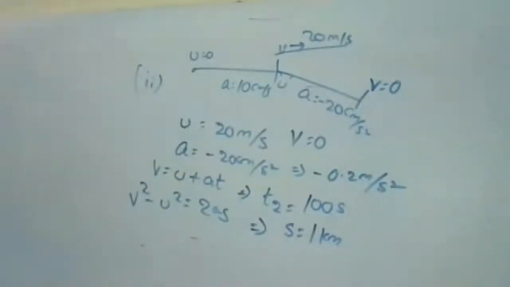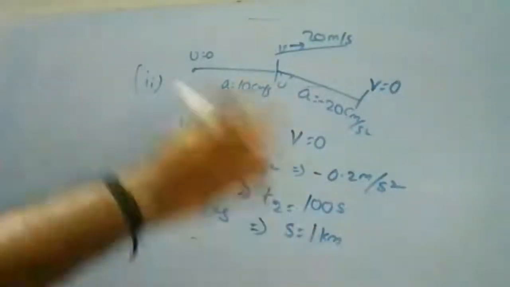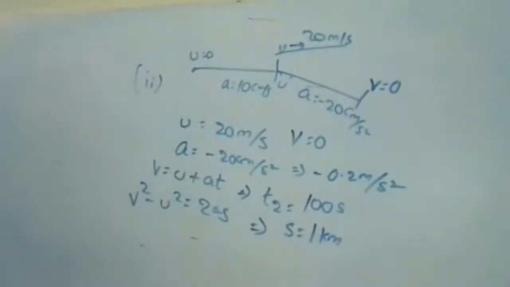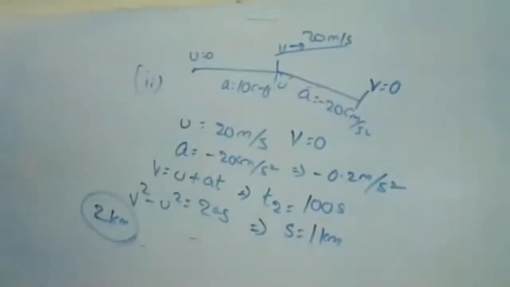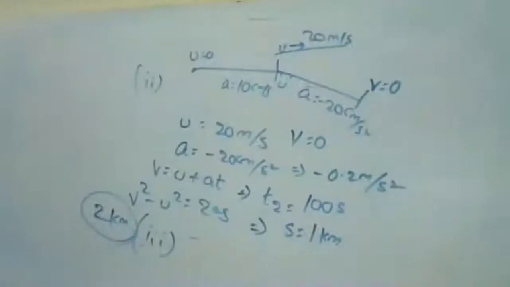Okay, remaining journey. So the displacement for the second case is 1 kilometer. Earlier it was 2 kilometers. Now the remaining displacement is about 2 kilometers. For this, you have to find the time period. Remember, this is your third case.